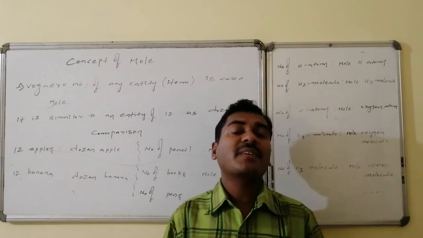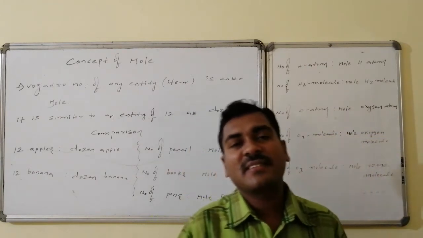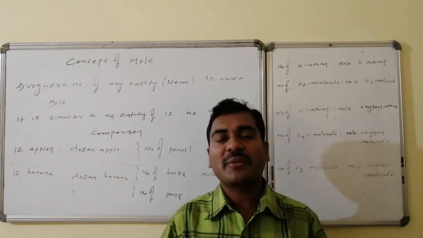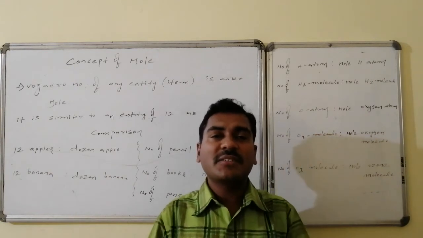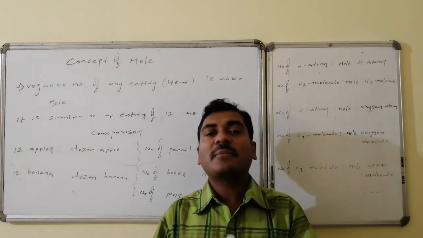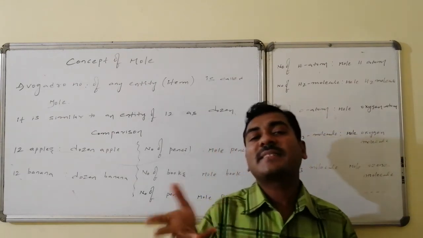Dozen apple stands for 12 apples. Dozen banana stands for 12 bananas. Dozen mango stands for 12 mangoes. In the same way, an entity of 12 is considered as dozen, which is equal to 12. Dozen banana stands for 12 items of that particular entity. In the same way,